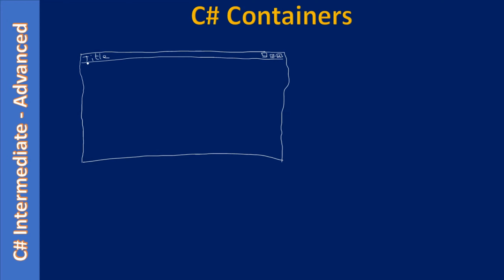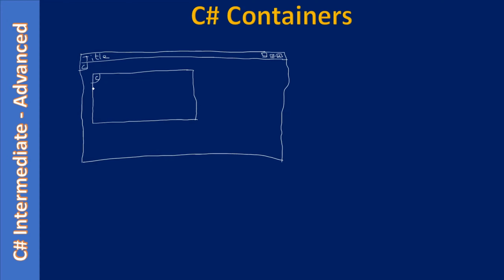First, let us say we have a Windows form. This Windows form is considered a top level container. Now let's assume one more container inside this form control. It can be anything like a panel or a GroupBox. Since in this sub-series we are going to discuss GroupBox, let us consider this one as a GroupBox.